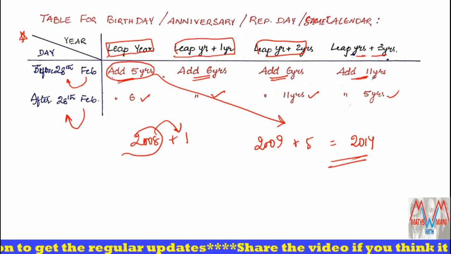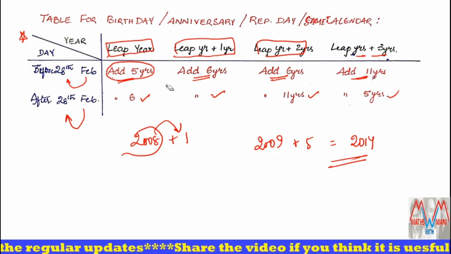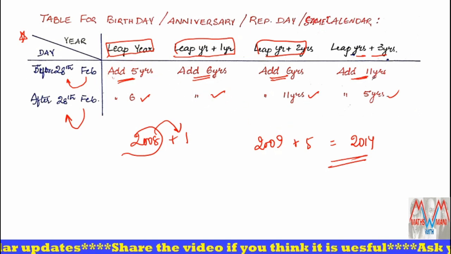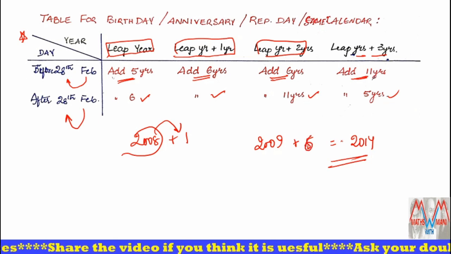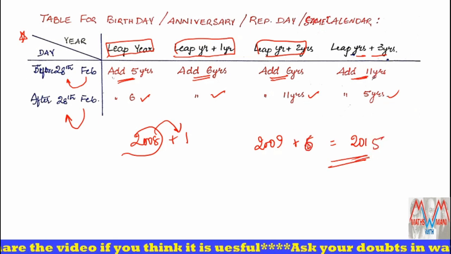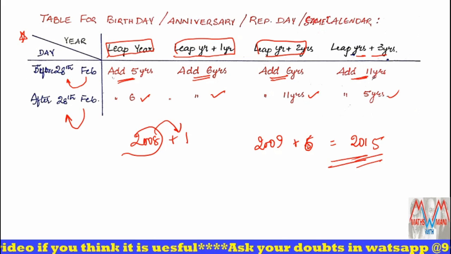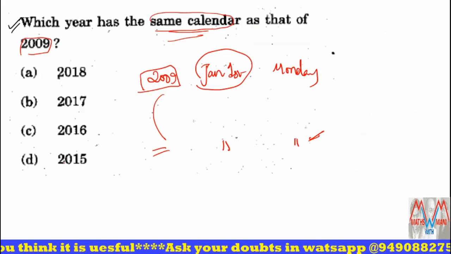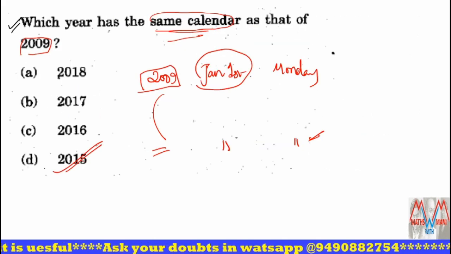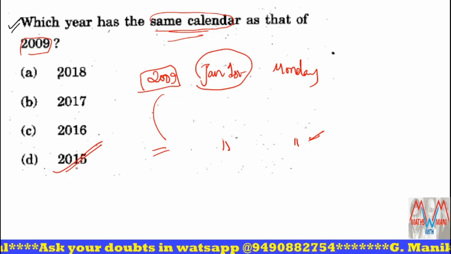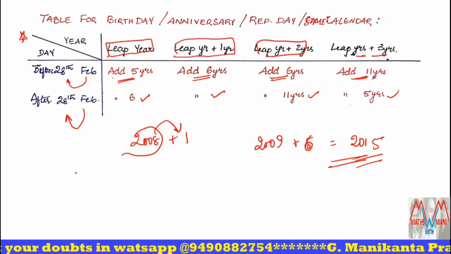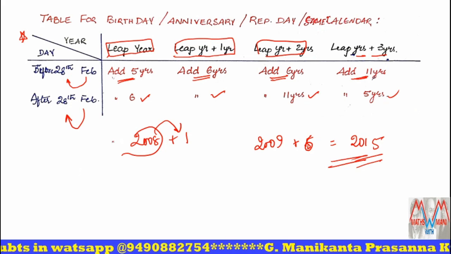Sorry, add 6 years, because it is leap year plus 1. 2009 plus 6 means 2015. So the correct answer is 2015, which is the fourth option. So this is the correct answer. Please remember this table, it is very important.